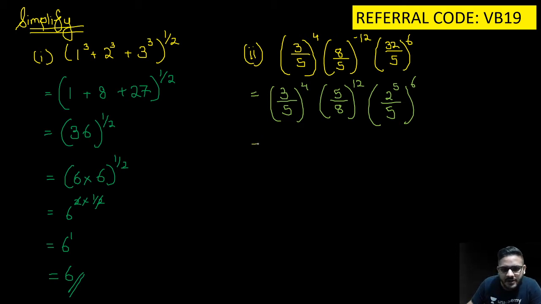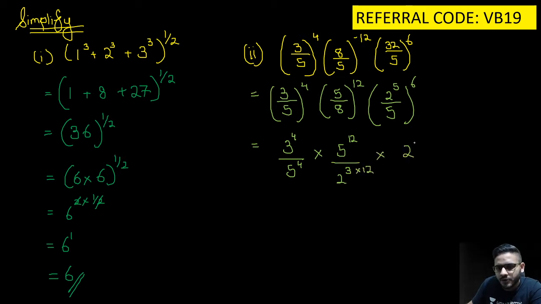Moving forward, can I solve this? Can I write 3 raised to the power 4 upon 5 raised to the power 4, into 5 raised to the power 12 upon 2 raised to the power 3 into 12, into 2 raised to the power 5 into 6, that is 30, the whole upon 5 raised to the power 6.